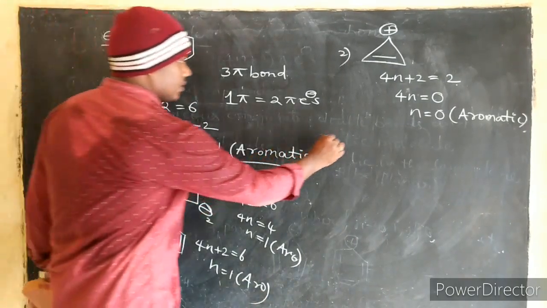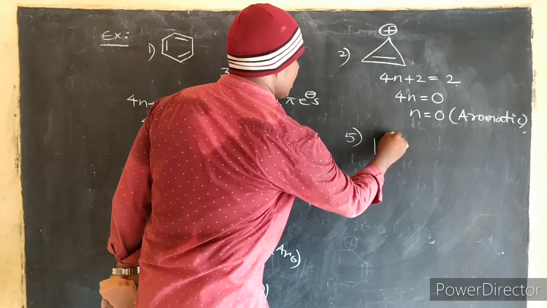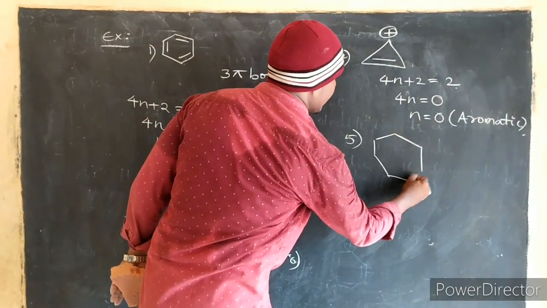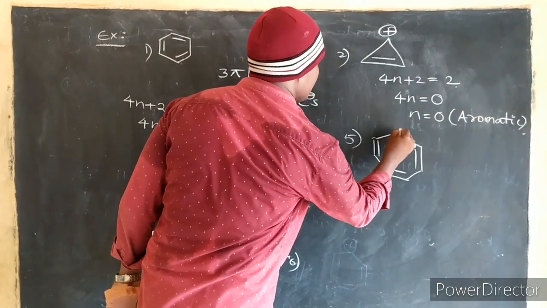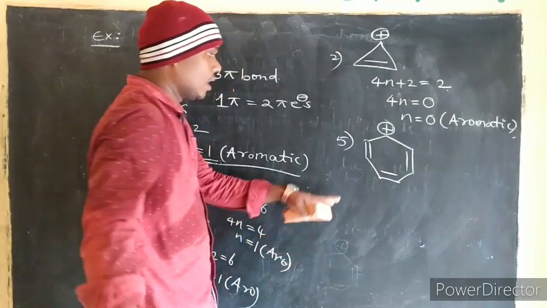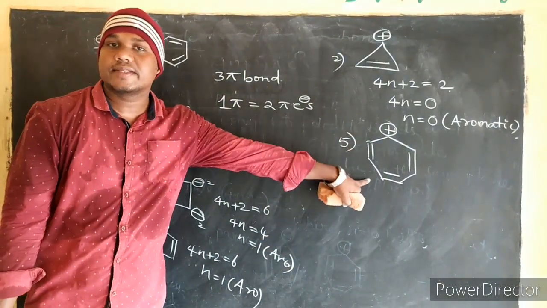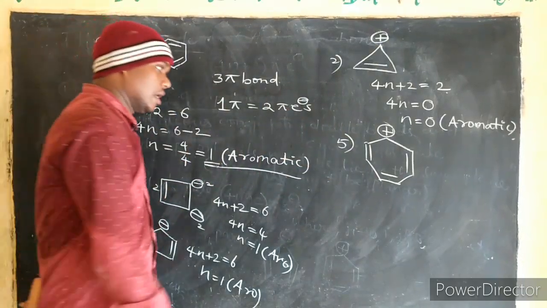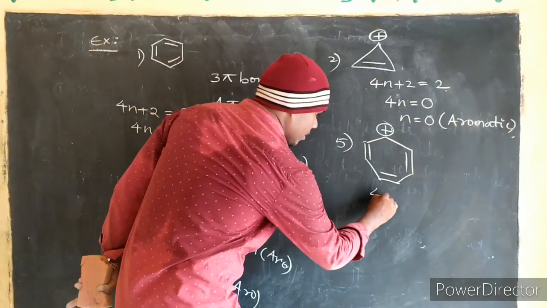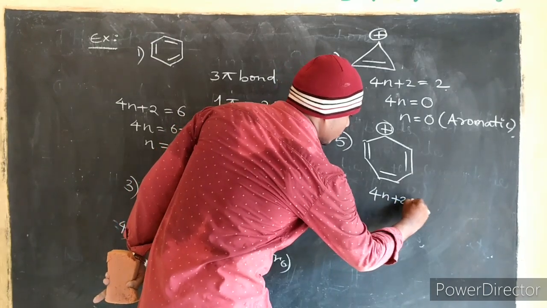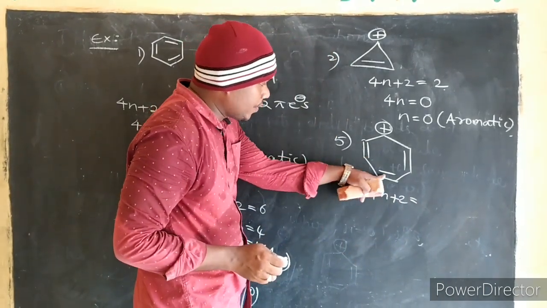Next, fifth example, the cycloheptatrienyl cation. This is also called the propylium cation. So for this molecule, 4n plus 2 equals 2 plus 2 plus 2.